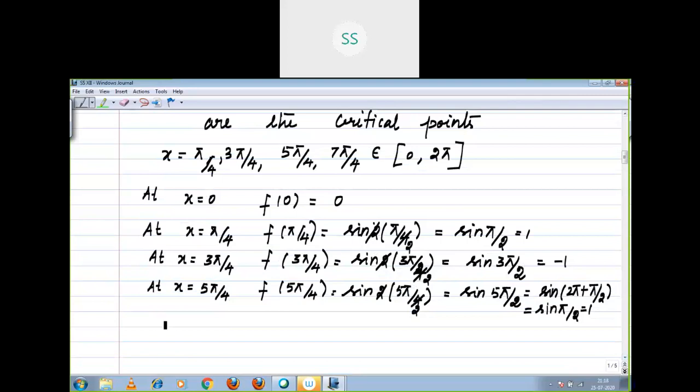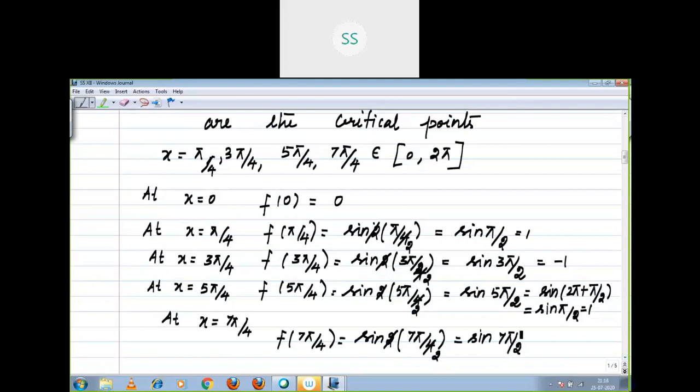Now, at x is equal to 7 pi by 4, f of 7 pi by 4 is equal to sine 2 into 7 pi by 4. Now what you will get? Sine 7 pi by 2.